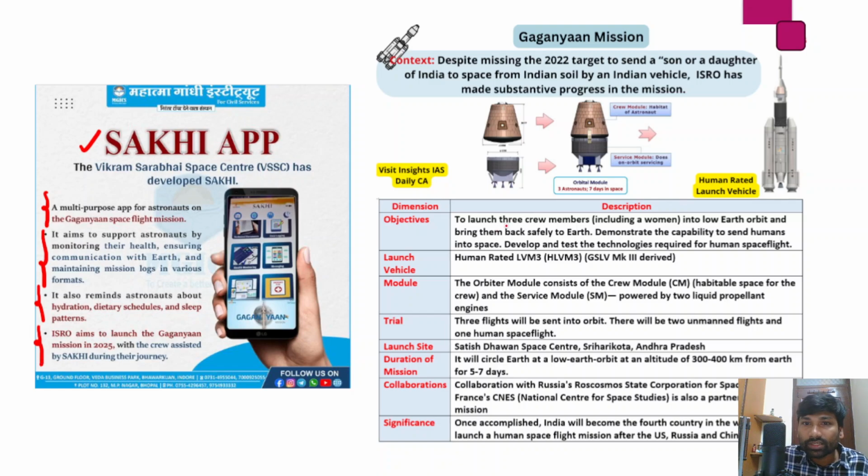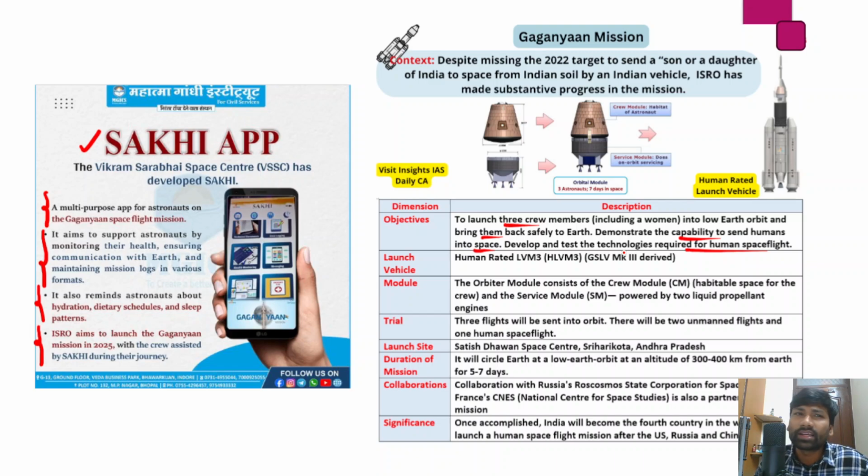So the objectives: India has been planning to launch 3 crew members into the low Earth orbit and bring them back safely to Earth, and it also demonstrates the capability to send humans into space and develop and test technologies required for human spaceflight.